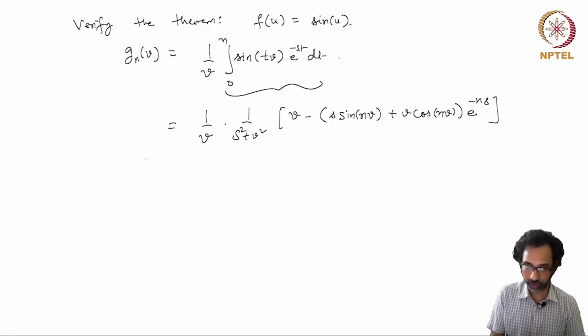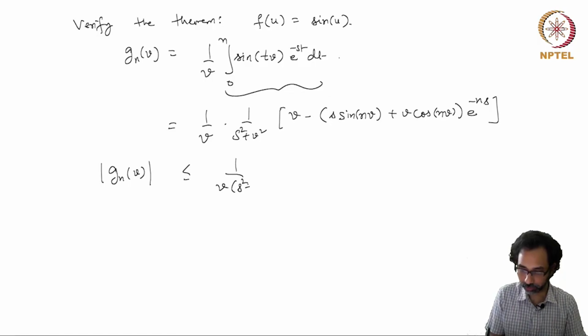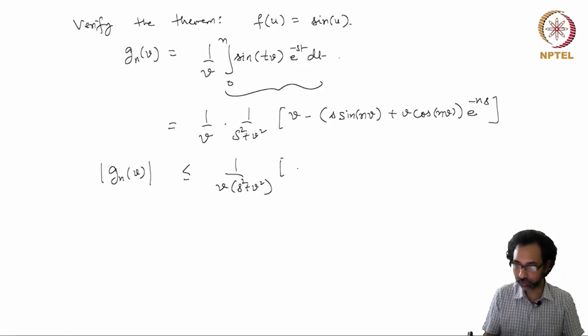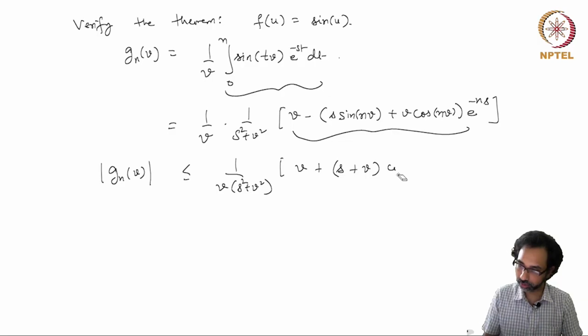Now the modulus of g_n(v) can be bounded by an integrable function as follows. So you have 1 over v times s squared plus v squared, and this term is bounded above by v plus s plus v e^(-s).